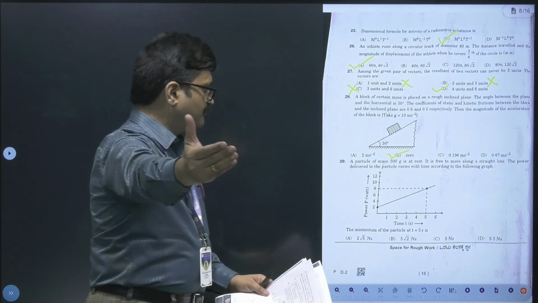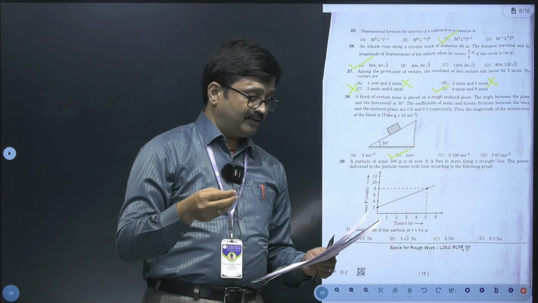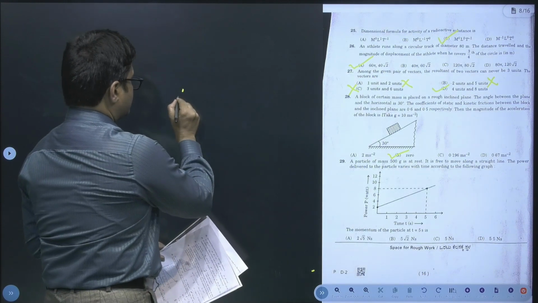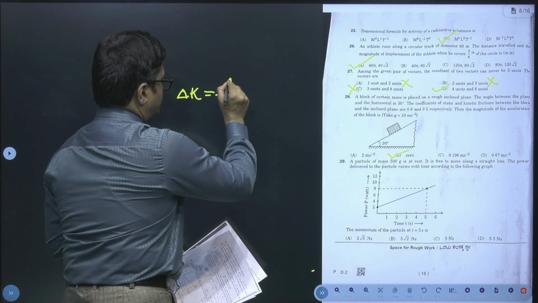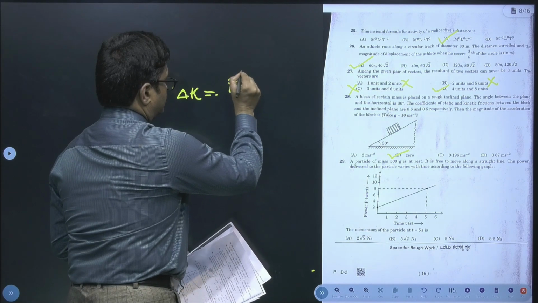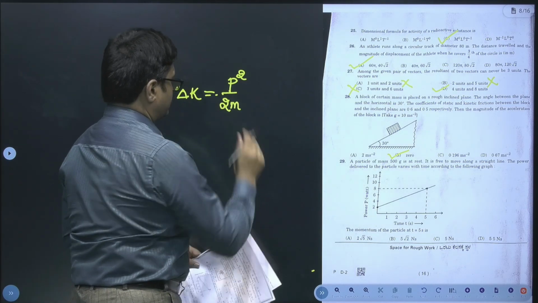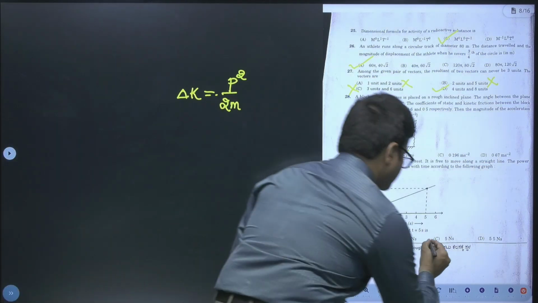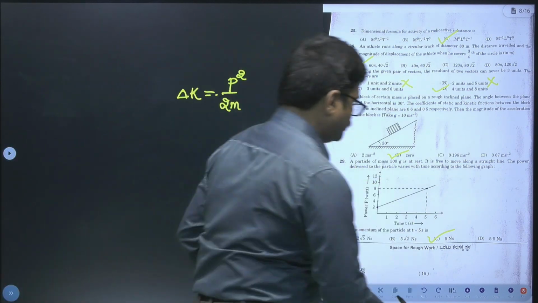So clearly, once you calculate the work done, you can very easily calculate the linear momentum with the help of the simple formula delta K, that is kinetic energy, is equal to P square divided by 2m. Now using this formula, if you calculate, you will get the answer as option C, 5 Newton second. Okay, fine. So let's move on to the next question now.